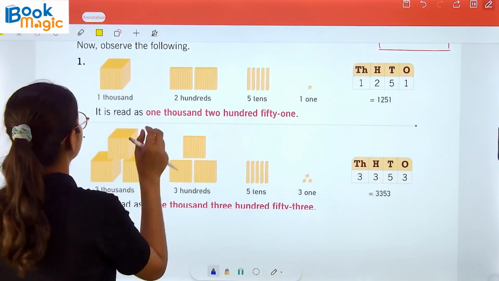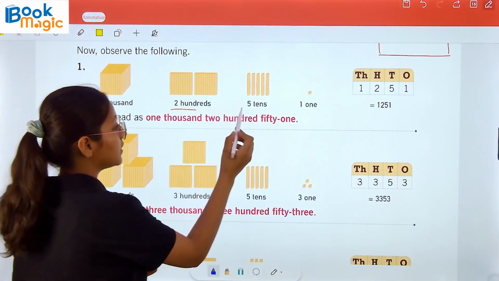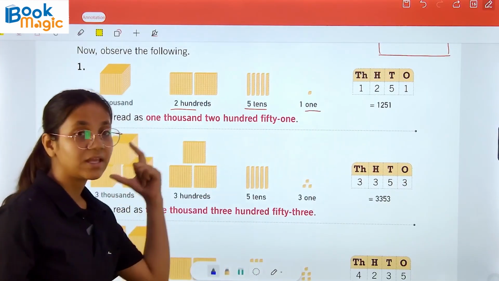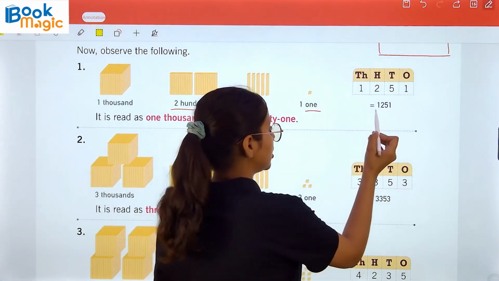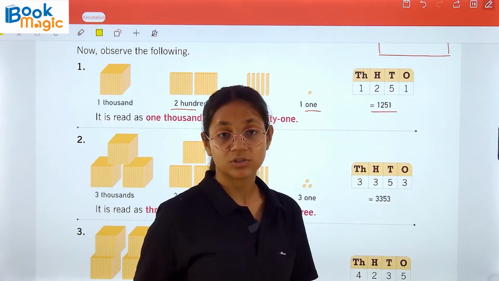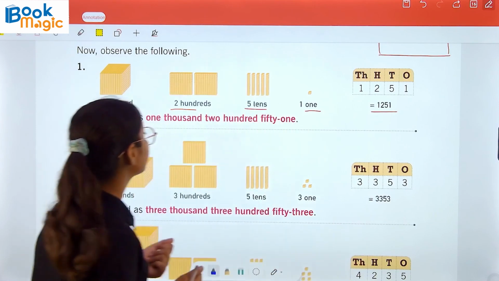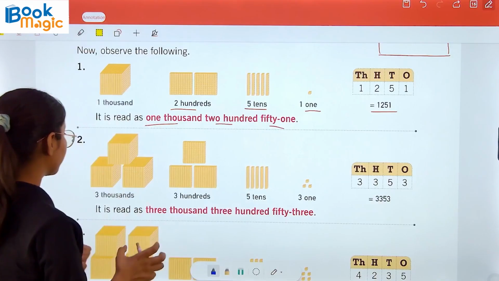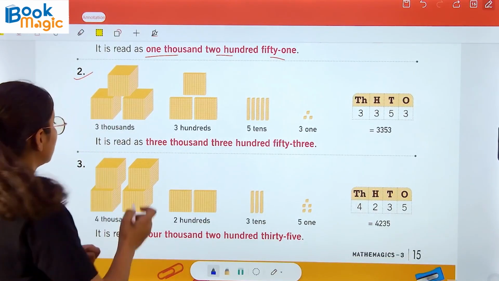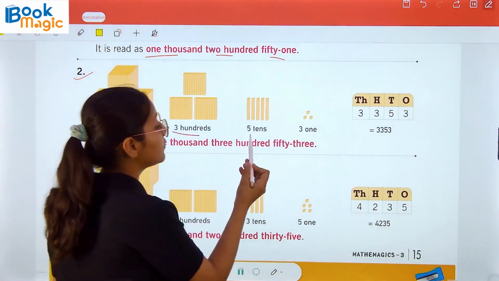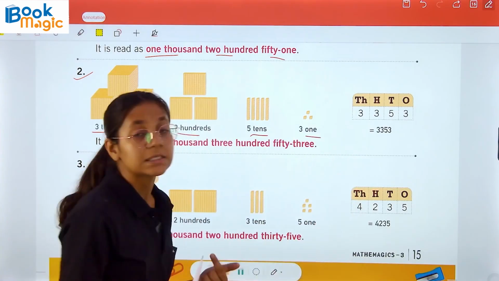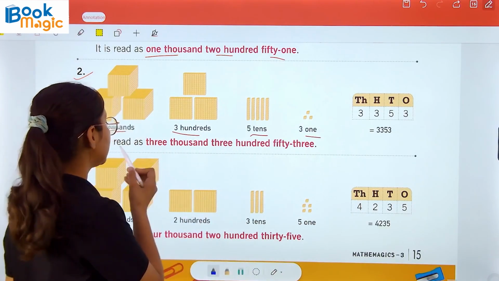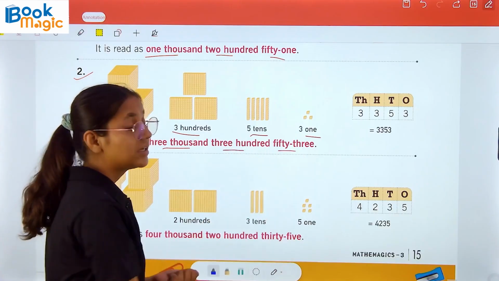Now observe the following: 1000, 2 hundreds, 5 tens and 1 one. If we add them all, we are getting 1251. It is read as 1251. The next one: 3000, 3 hundreds, 5 tens, 3 ones makes 3353. It is read as 3353.